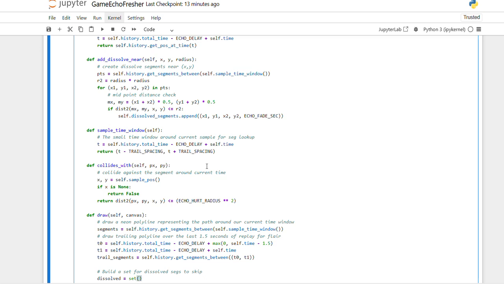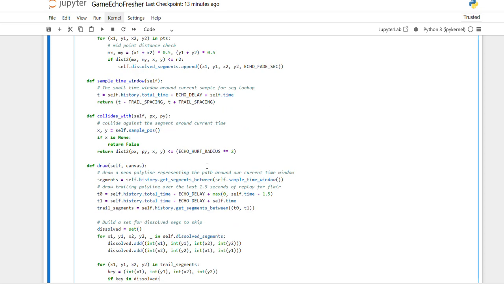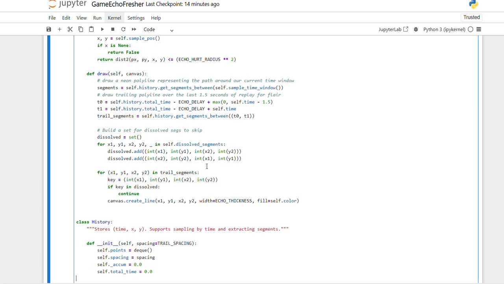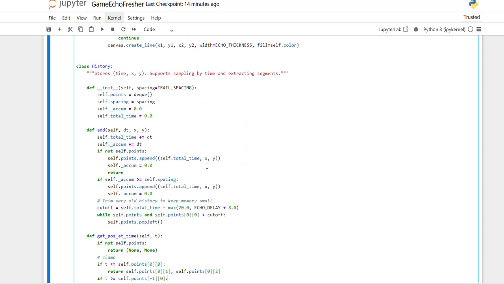sample time window. This is the sample time window: self time, echo delay plus sample time, collide with. When it collides, the game is over. Then draw. There is a draw code which draws a neon polygon representing the path around our current time window, the path which is drawn, and history.